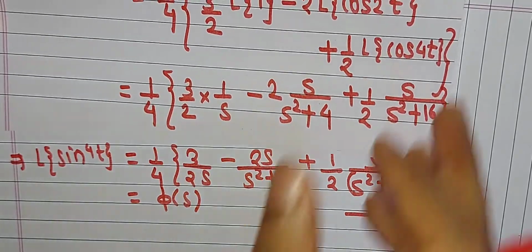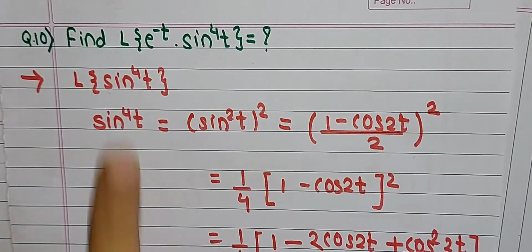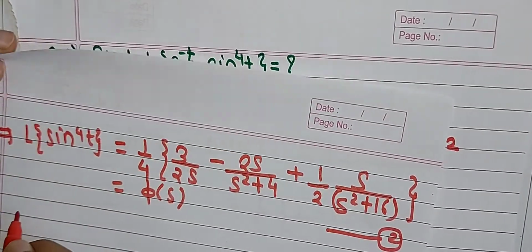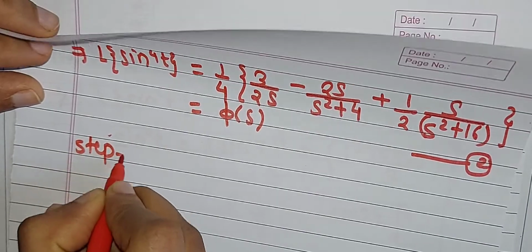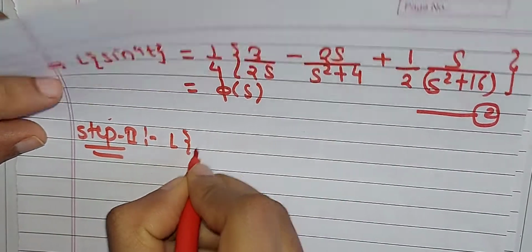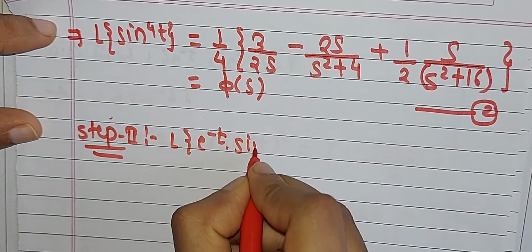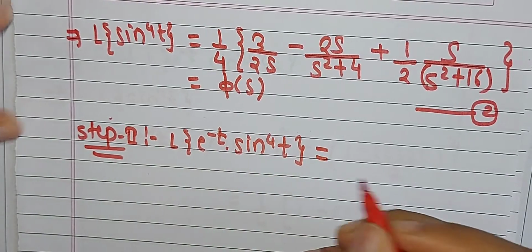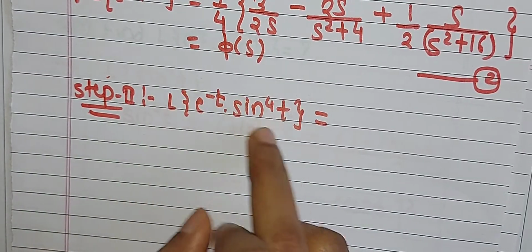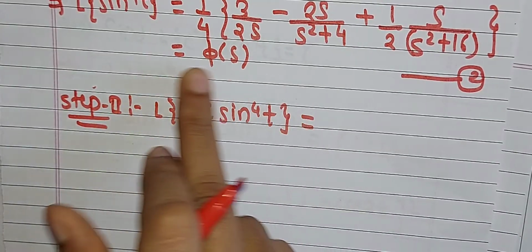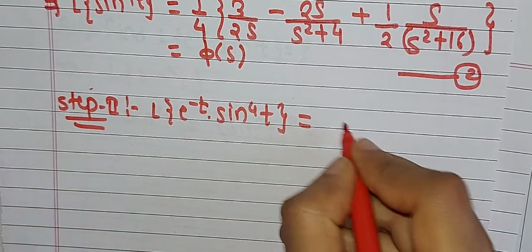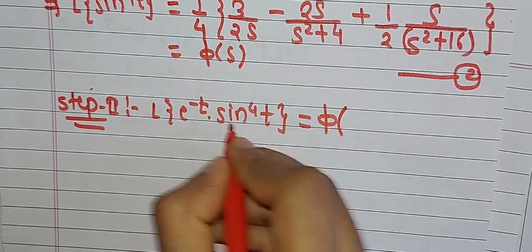Okay, now our main aim is to find the Laplace of this total term, therefore we will consider this as step number 2, that is, apply Laplace on the total term, therefore Laplace of e raised to minus t into sin raised to 4t. Now observe that this is equivalent to the first shifting theorem. Why? Because this is of the form e raised to something into f of t, and with the help of first shifting theorem, we can write this function by converting Laplace into phi and t into s.